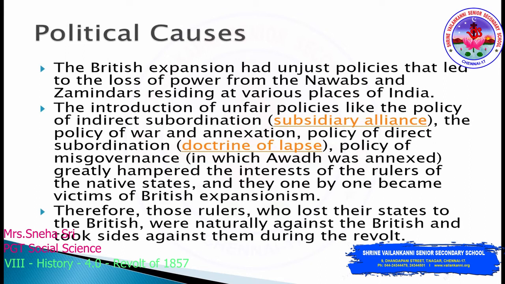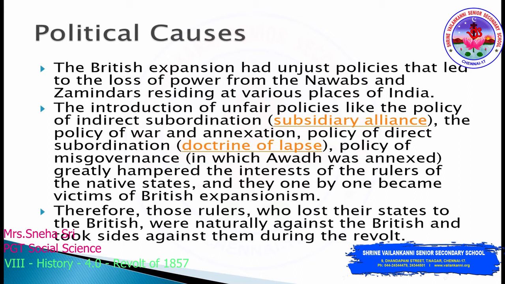How will the local Indian ruler maintain the British troops? Either he has to give some of his kingdom or he has to pay money for maintaining those troops. So, see the tactics used by the British here. The British, without any expenses, were able to maintain their army under the Indian rulers.